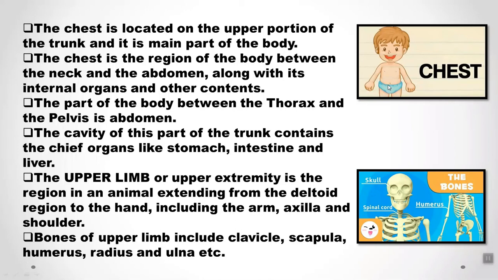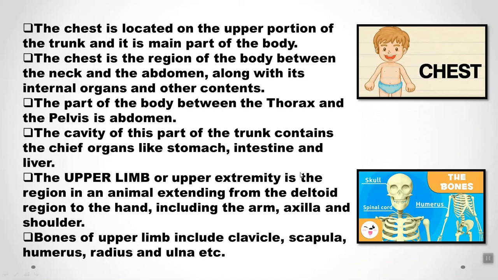This is very great knowledge, right? But you can call it your stomach, which is in between the thorax and your abdomen. Abdomen is your stomach part. In scientific terms we call it the abdomen. The cavity of this part of the trunk contains the chief organs. So in this abdomen we have the stomach, the intestine and the liver. There's a huge thing inside your body.